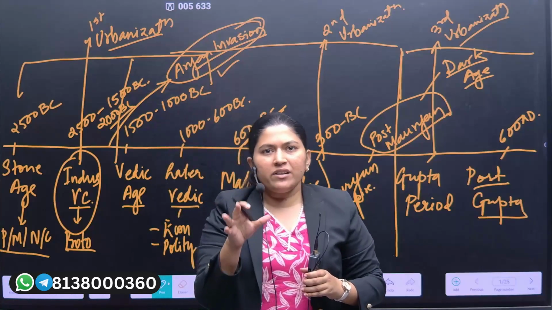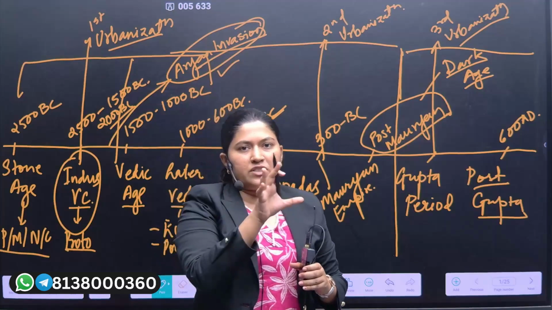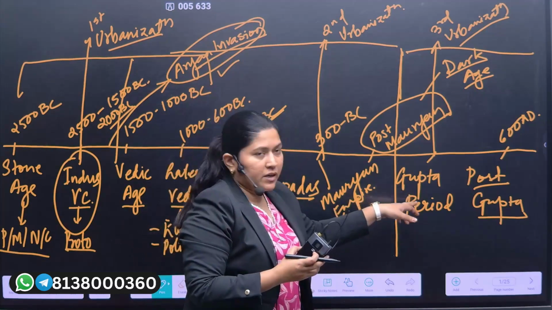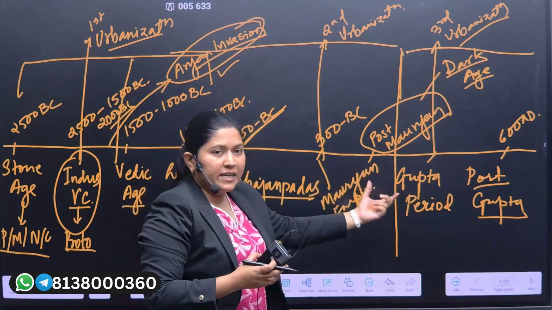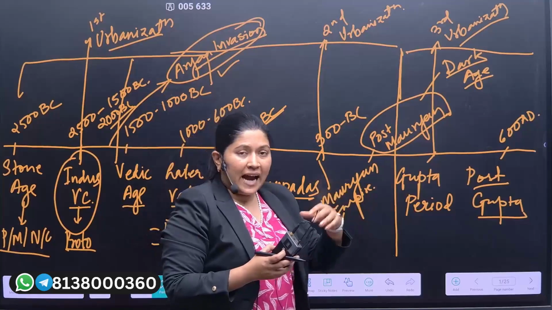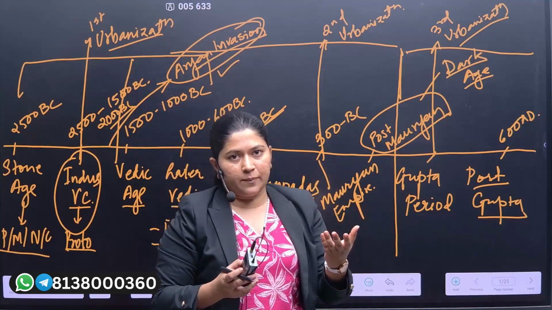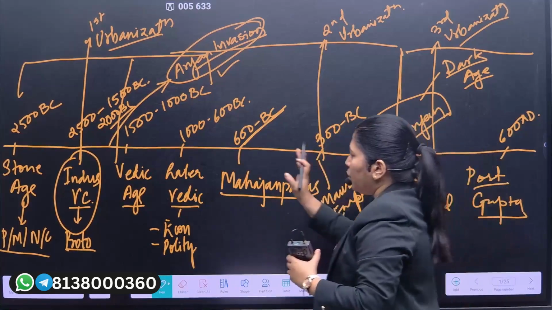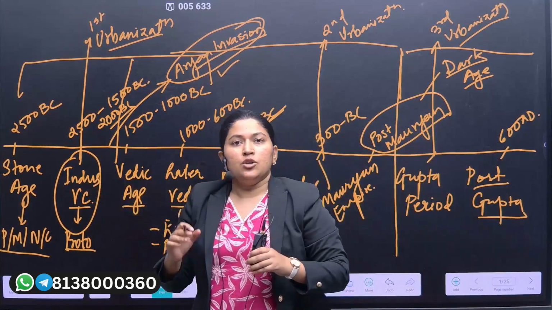So we find features of both centralization and decentralization during the Gupta period. With respect to the Mauryan period, we'll never see that stable kind of governance system.